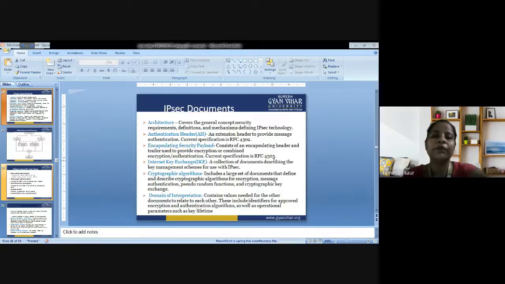Next is the cryptographic algorithm. Now, what are cryptographic algorithms? As the name implies, cryptographic algorithms. Why do we use a cryptographic algorithm? So that we can convert our plain text into another form, and that is possible with the help of algorithms. In an algorithm there could be various steps involved, and after using those steps, we completely convert our data into another form that could not be easily understood by the person who is actively or passively hacking the system.